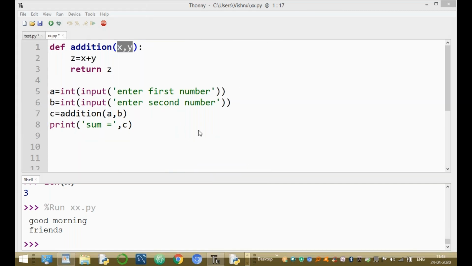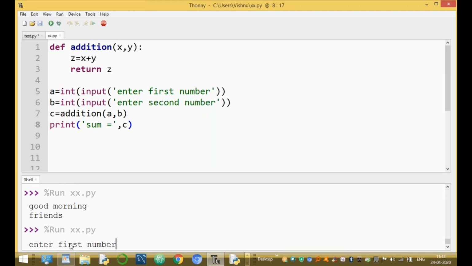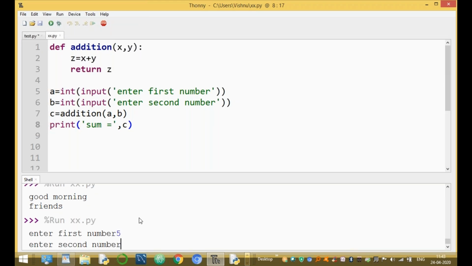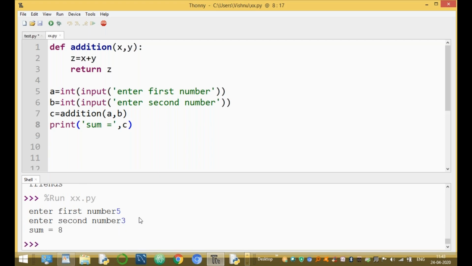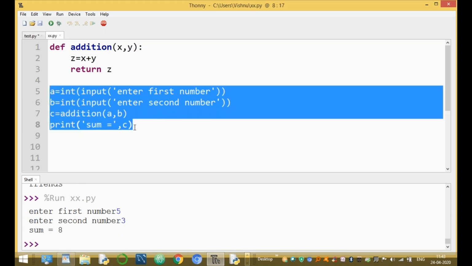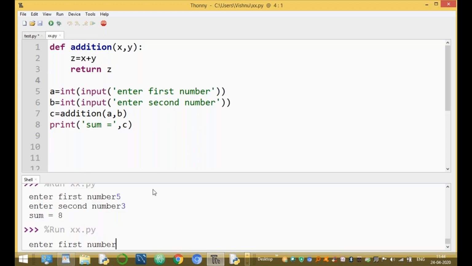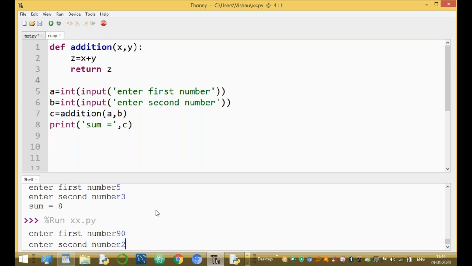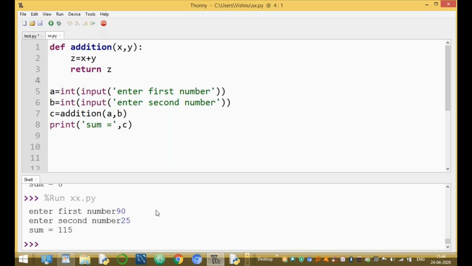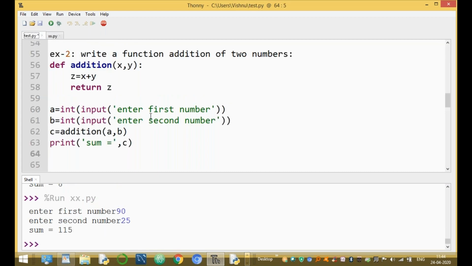Now execute this program and run it. Enter first number: 5. The second number is 3. This is the addition of two numbers program using a function. After these statements are executed, the control is transferred back to the main program. Run with two different values: one value is 90 and the other is 25. The result is 115. Okay guys, up to here, is it clear to all of you?